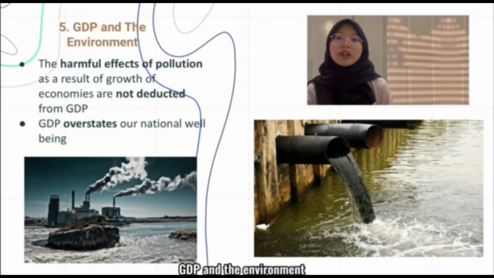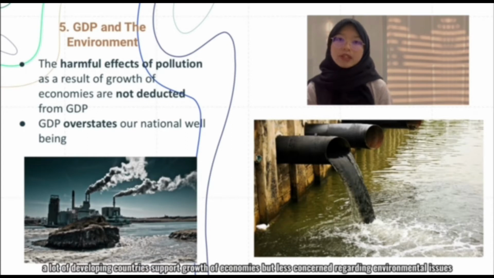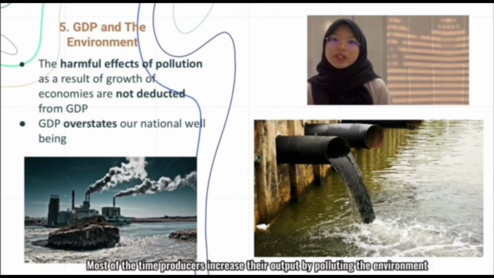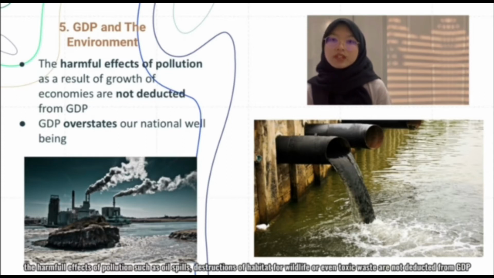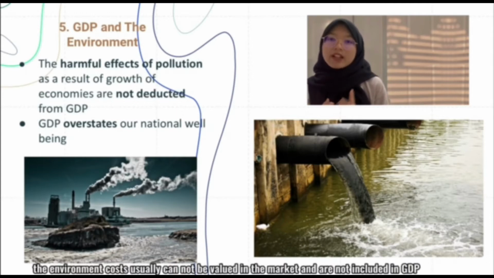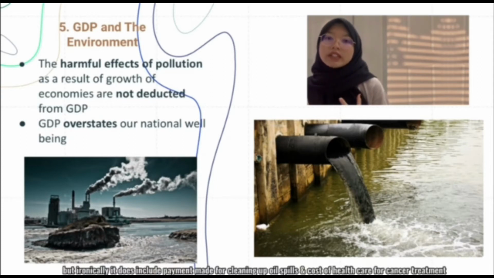GDP and the environment. A lot of developing countries support economic growth, but they are less concerned regarding environmental issues. Most of the time, producers increase their output by polluting the environment. The harmful effects of pollution, such as oil spills, destruction of habitats for wildlife, or even toxic waste, are not deducted from GDP. The environmental costs usually cannot be valued in the market and are not included in GDP. But ironically, it does include payments made for cleaning up oil spills and the costs of healthcare for cancer treatment.